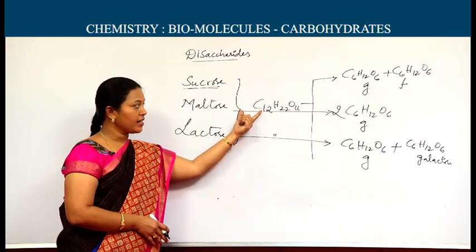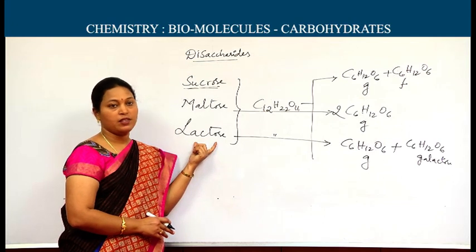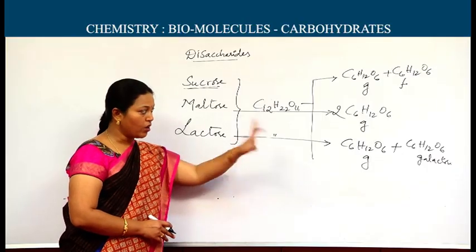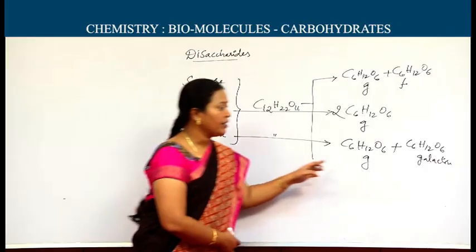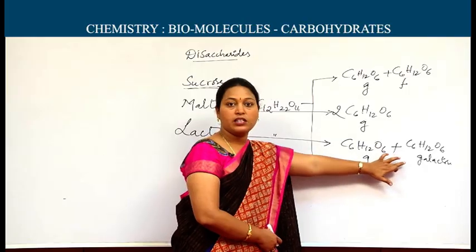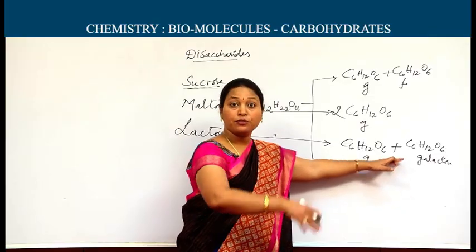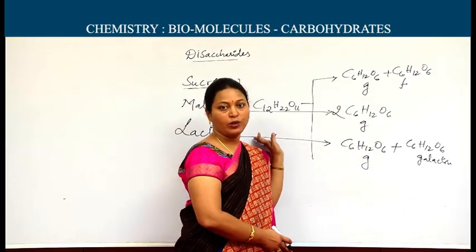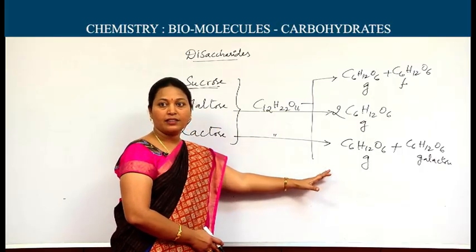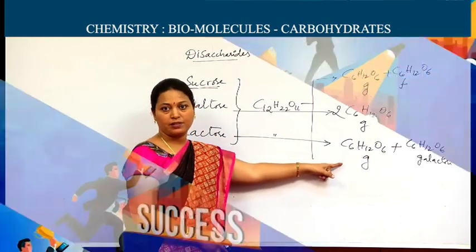As disaccharide hydrolyzed to produce two epimers, then we can consider it as glucose and galactose. How we can say those two are epimers means the configuration at fourth carbon. Here it is with right side OH, here in this galactose C4 with OH at left side. Of course, up to this level the question may not go. If the question is twisted in this way, you will be able to attempt. Disaccharide hydrolyzed to produce two epimers, then the answer will be lactose, because glucose and galactose are the epimers.